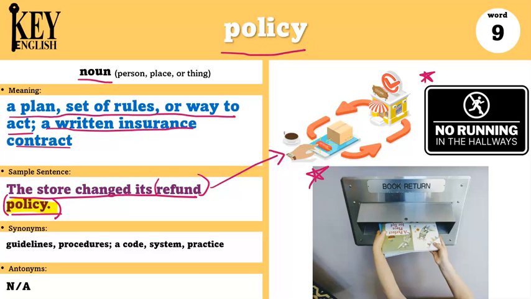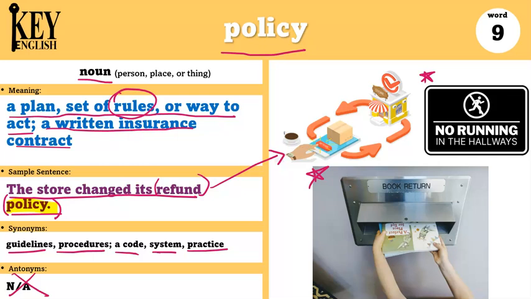So you might have to return them within 1 week or within 2 weeks. Every library has a different policy or different rules about how you have to do things. Some synonyms for policy are guidelines, procedures, a code, system, or practice. And there is no antonym for this word.